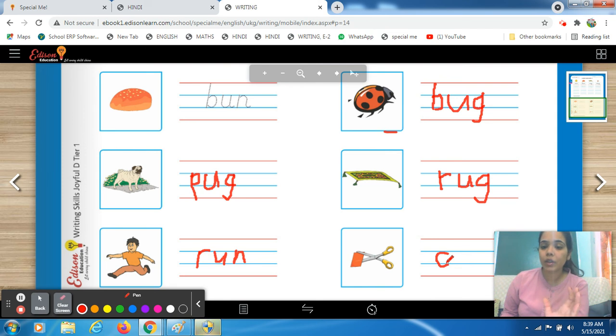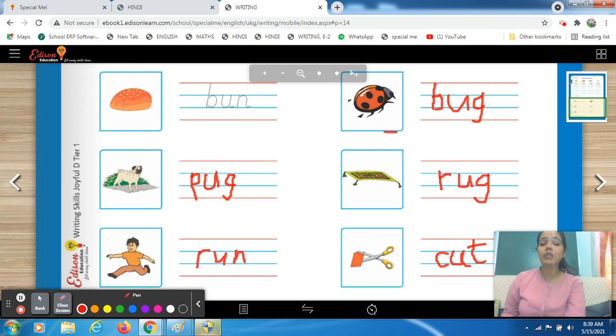Cut. What is the next sound? After K, it's U. So what do you have to write over here? Ma'am, U. Very good. Yes, you have to write U over here. Now focus on the ending sound. Cut. What is the ending sound? It's T. So T sound comes from, ma'am, T. Yes. T sound comes from letter T, right?